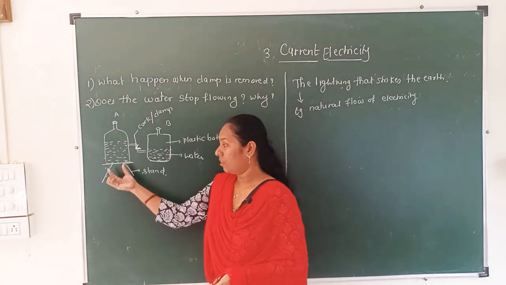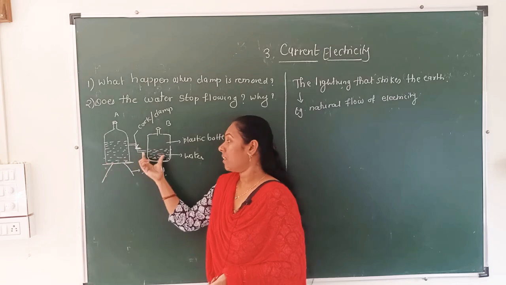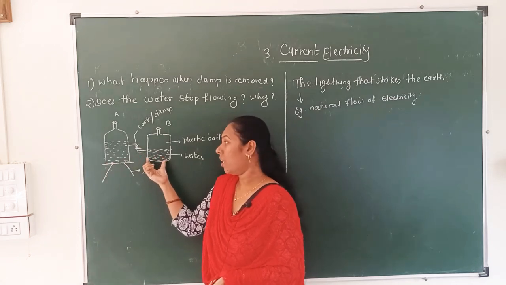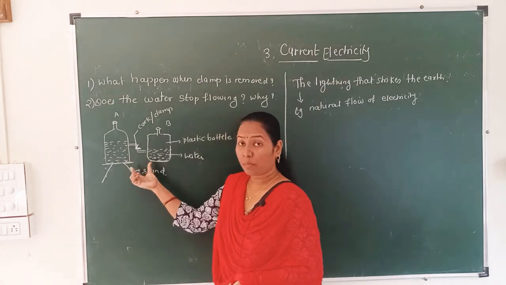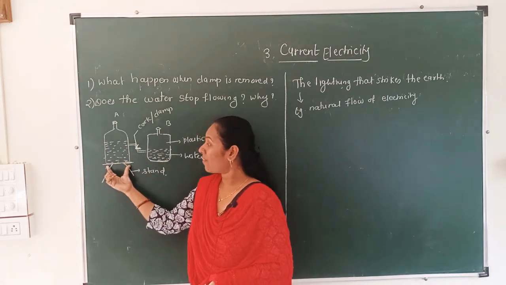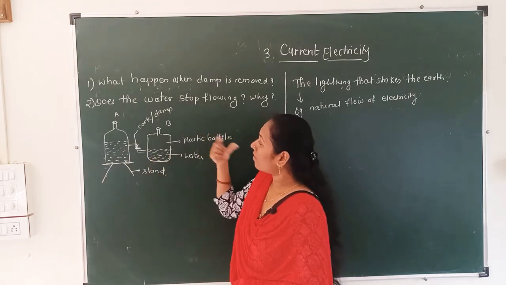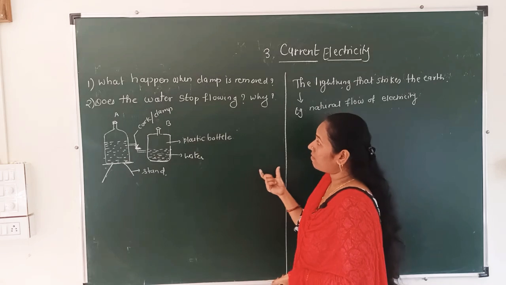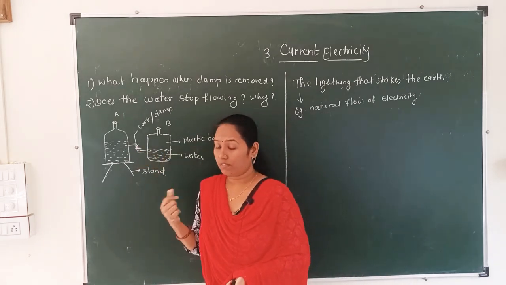You can see the water level in bottle A is high, and the water level in bottle B is low. When we see these two bottles, the water level in bottle A is high and in bottle B is low. What will be the question? The question will be, when this clamp is removed, what happens?